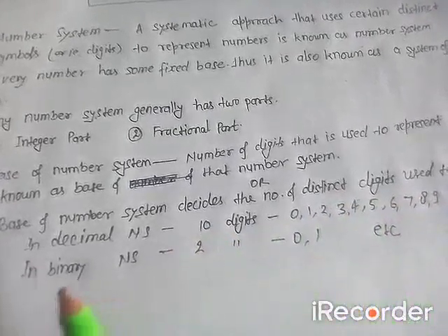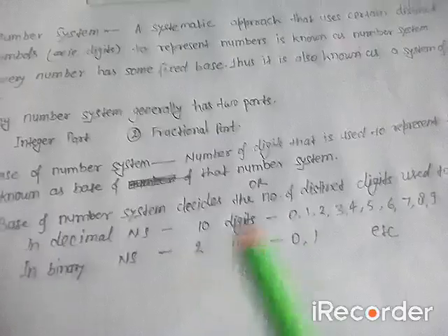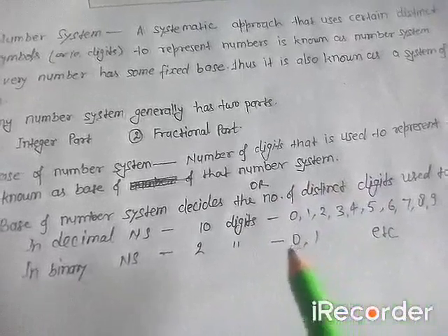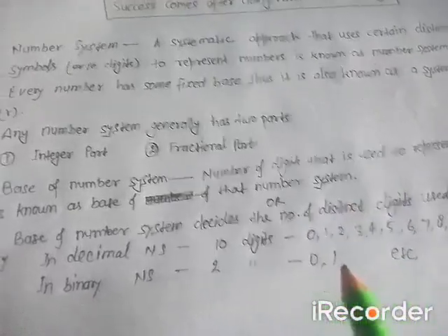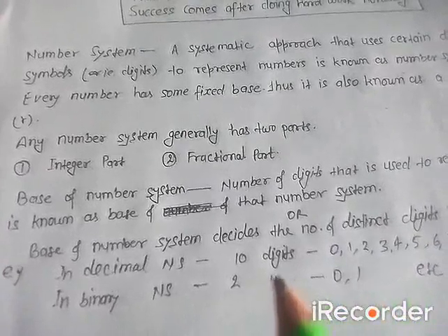Now let us see binary number system. The base of binary number system is 2 because it uses only two distinct symbols, that is 0 and 1. Thus I hope the base of number system is very clear to you.